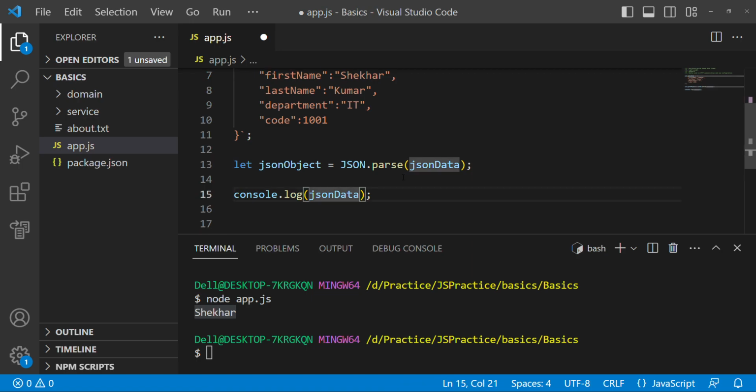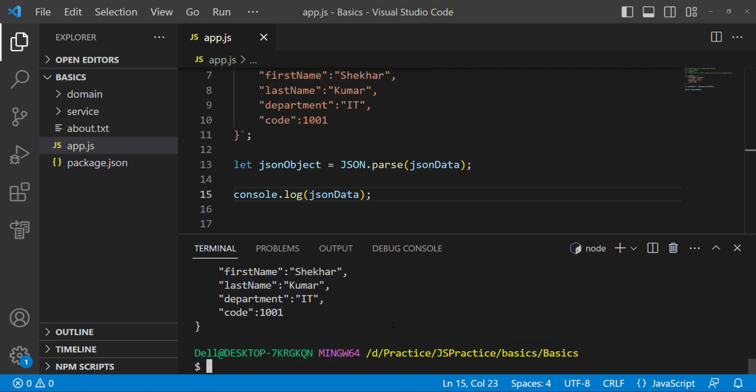That is the reason for the JSON object. Using the JSON object, we can get specific information from that object. Again, as you can see, the JSON object is looking like this. It's not a string, it's a JSON object.